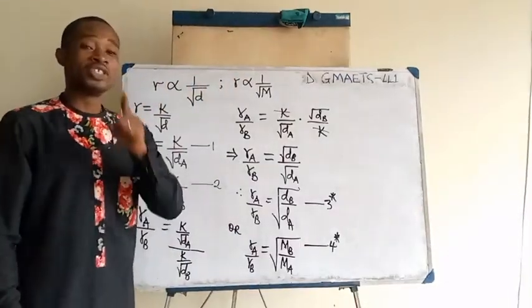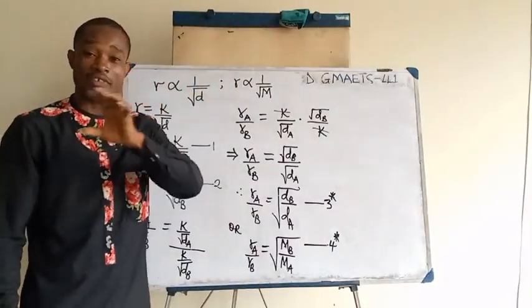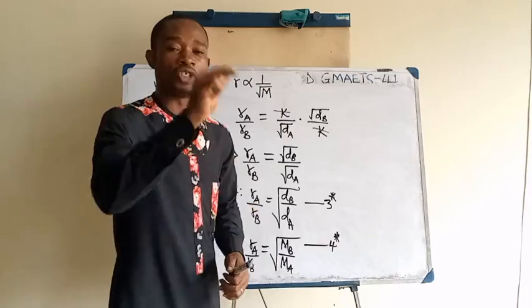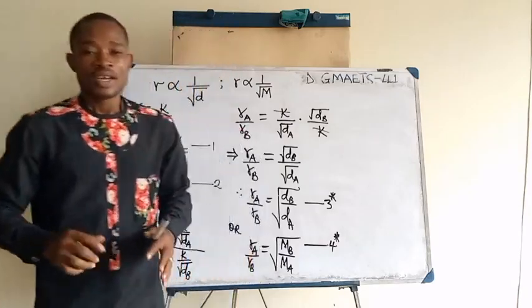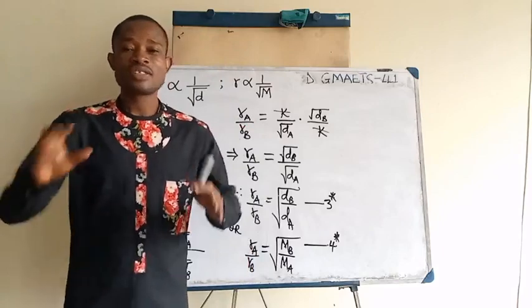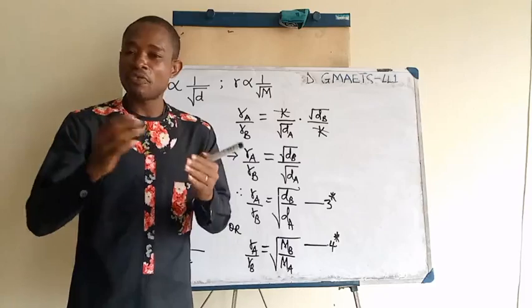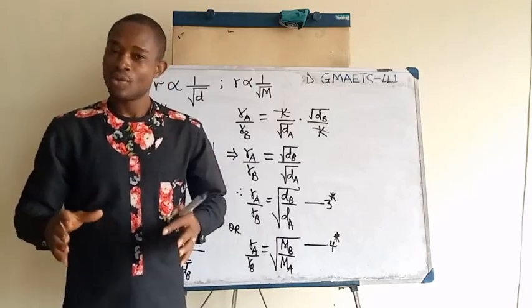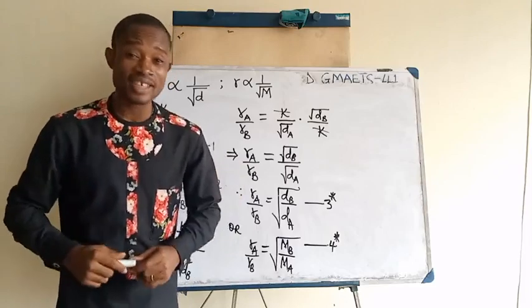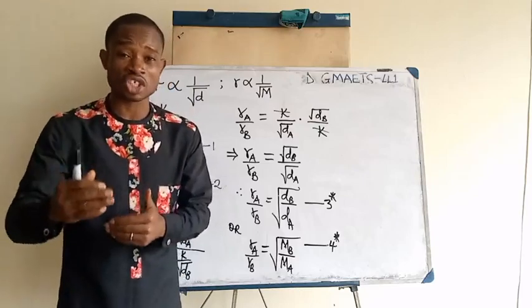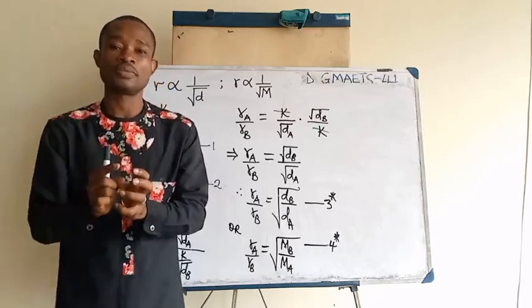So I am going to define the rate of diffusion of the gas. Take note. The rate of diffusion of gas is defined as the volume of that gas that flows through a given section in a particular time. Once again, the rate of diffusion of any gas is the volume of that gas which flows through a given section in a particular time.